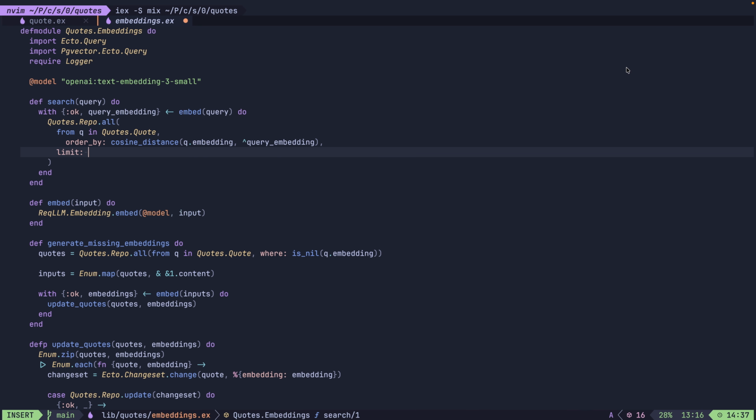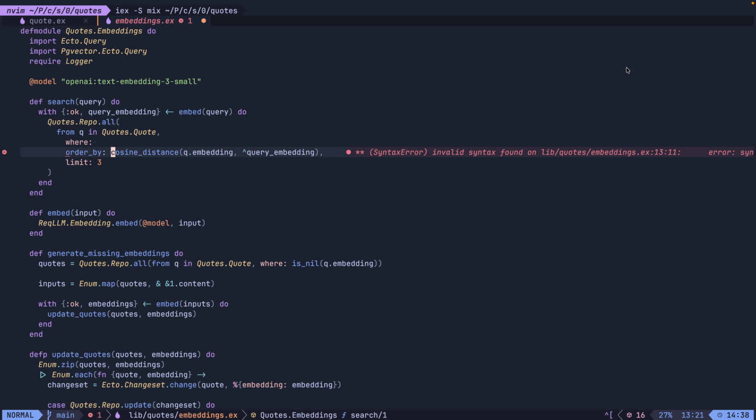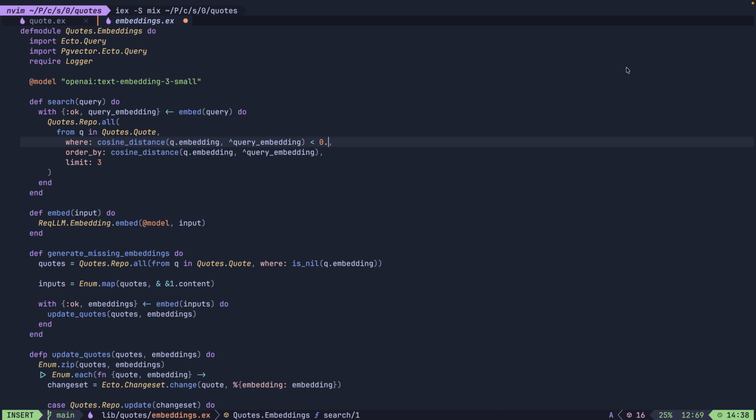It makes sense to limit the results, for example, to 3 in our case. And one more thing, it is good to make sure that we're not returning results that are totally unrelated to our query. So we can do something very similar to this order by, but now we use our cosine distance in the where clause. Cosine distance can take values between 0 and 2, where 0 means identical results. I found that 0.7 works well in this case, but it's basically trial and error.